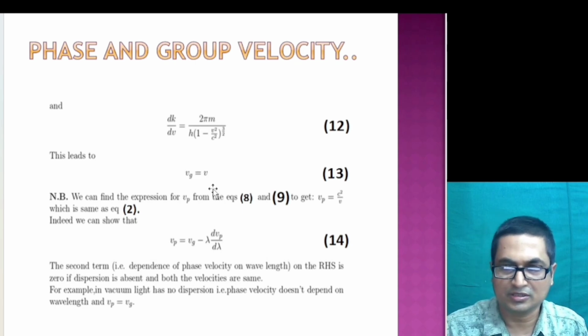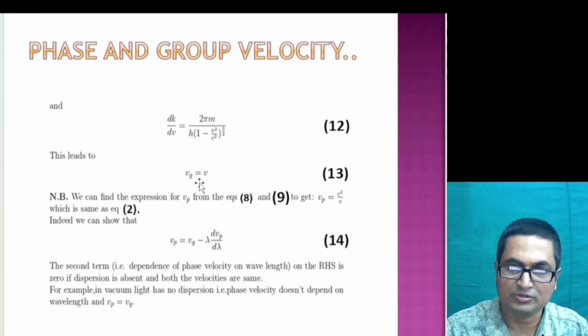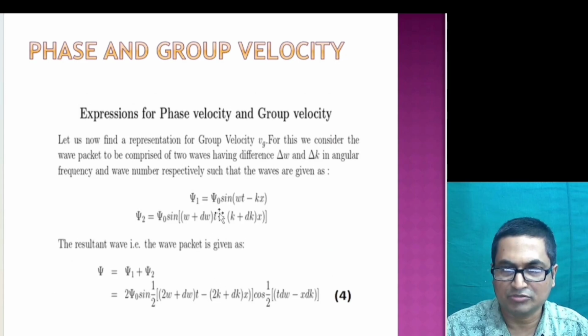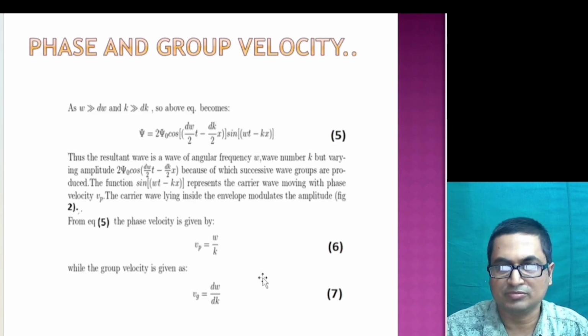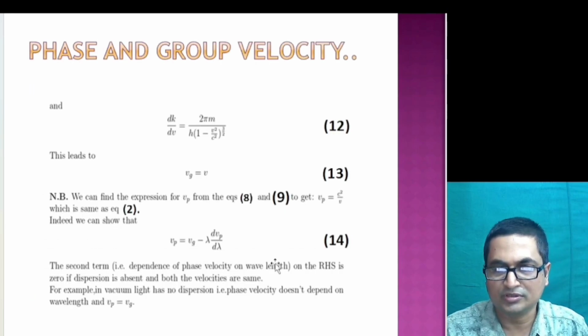We can conclude now that our conception that the amplitude of the group of waves moves with an average velocity, which is known as group velocity, correctly represents the material particle velocity also. And this fact saves us from the devastating situation of finding that the matter wave representing the particle is moving at a faster rate than the particle itself, leaving it behind. This situation is removed here, as we get v is equal to u.